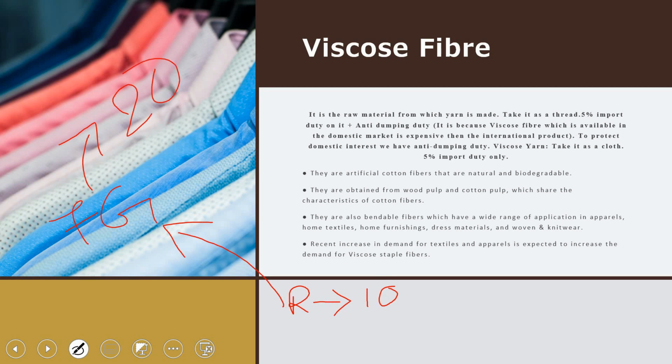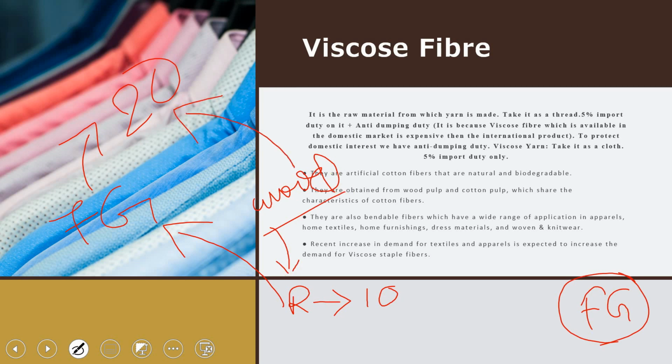Now let us suppose another scenario where our importer will directly import this final good, that is the prepared good. Like this time they are not importing wood for constructing a pencil. Earlier they were importing wood for manufacturing of a pencil. So when they manufacture the pencil after importing the wood, the cost of the pencil becomes rupees 20, and the issue was that the resource price was higher because of this anti-dumping duty. So what is anti-dumping duty? I will explain it later.